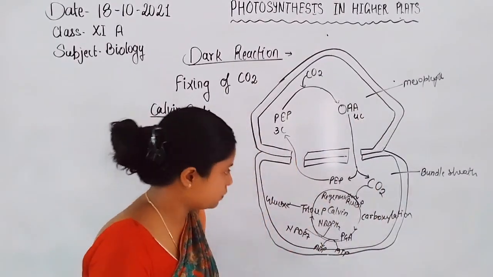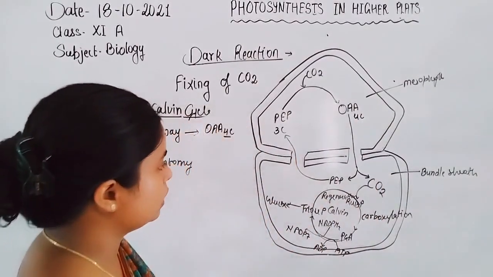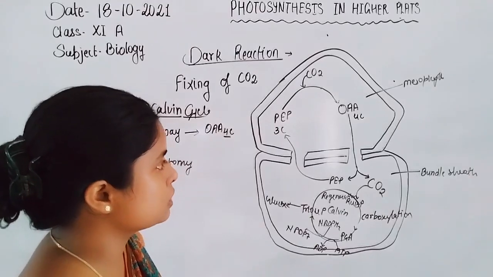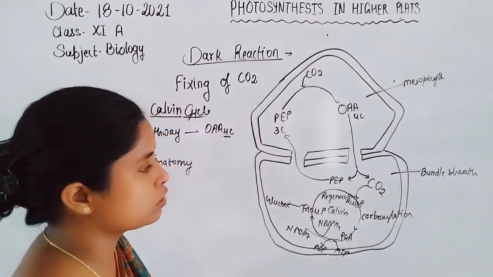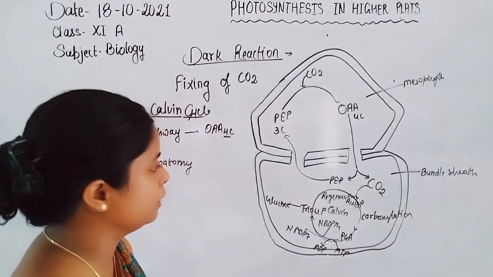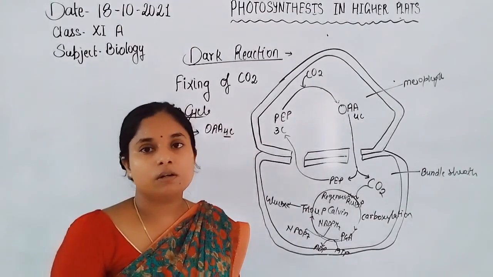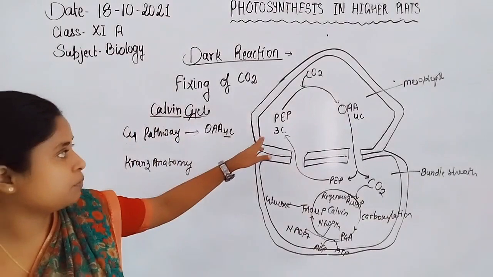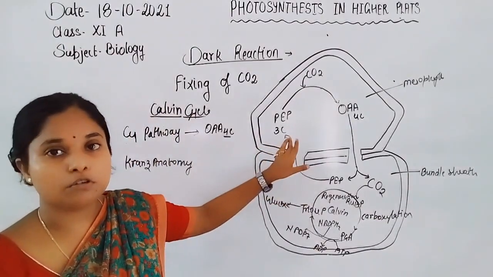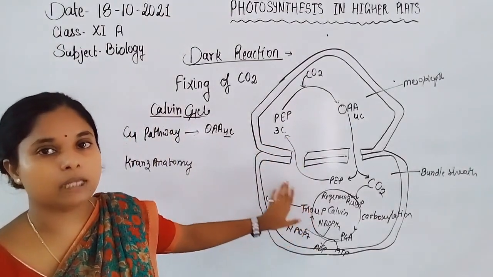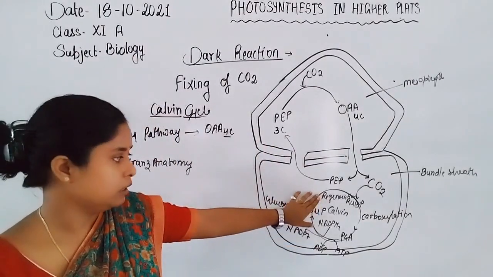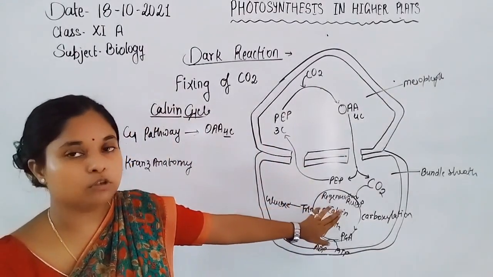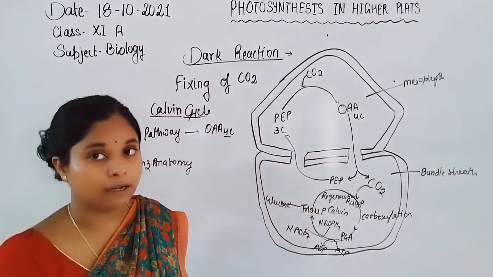Oxaloacetic acid is transferred into the bundle sheath cell and breaks into carbon dioxide and phosphoenol pyruvate. The phosphoenol pyruvate is again transferred into the mesophyll cells, where the carbon dioxide binds with RuBP, ribulose bisphosphate, because the bundle sheath has the Rubisco enzyme.